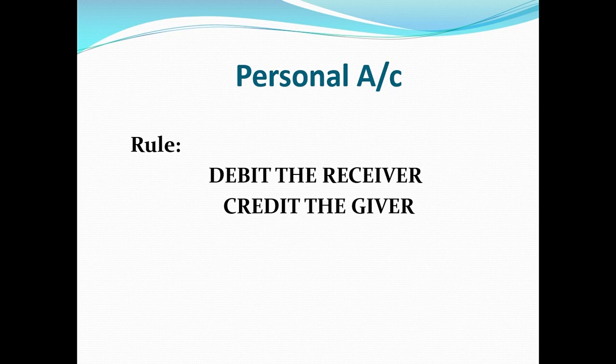So before we move on to the rules of the accounts, what we need to understand is the two terms, debit and credit. So debit means if we divide the sheet into two parts, the left hand side would be debit side and the right hand side would be credit side. So it is a simple bifurcation, no other meaning for debit and credit here. So left side would be debit side and the right side would be credit side.